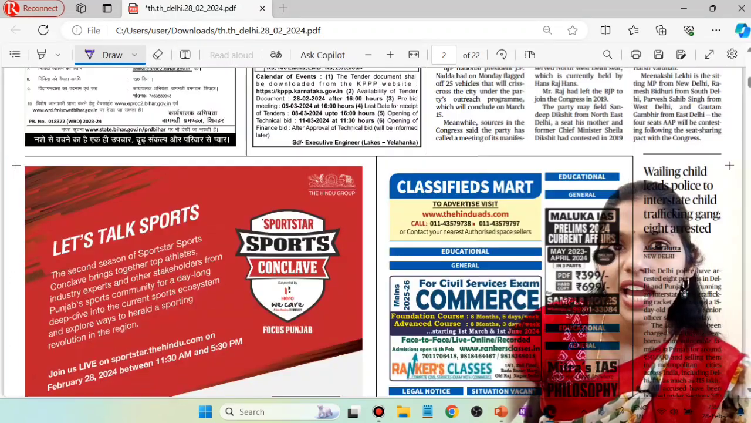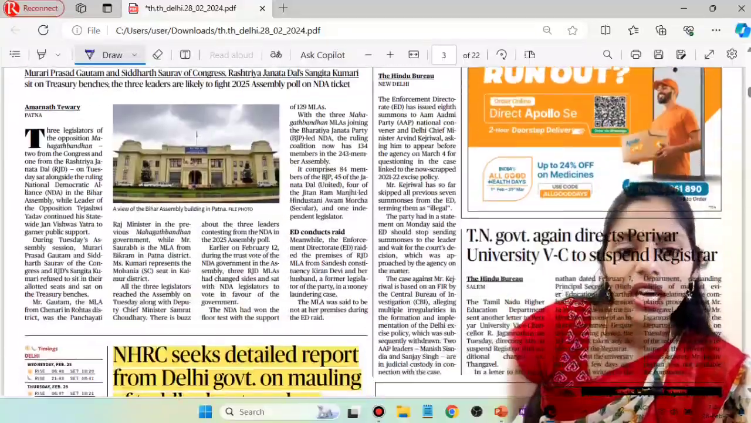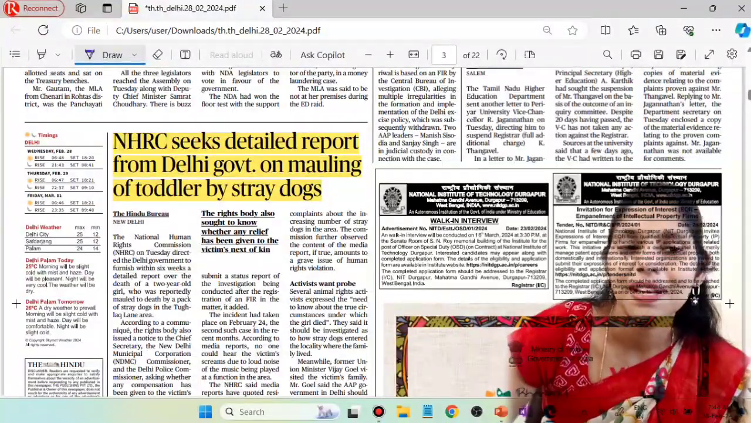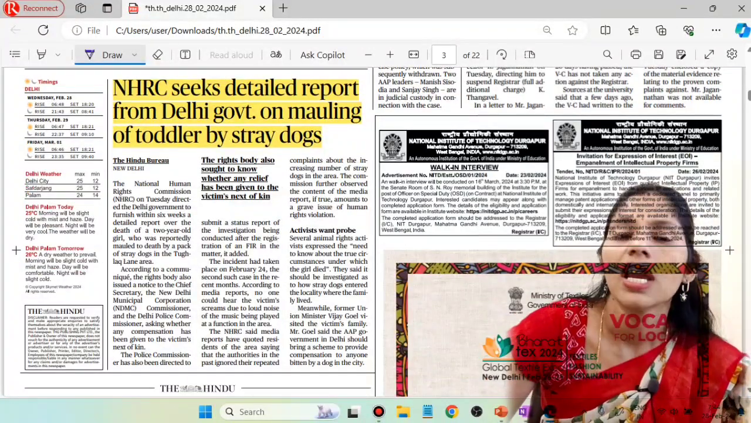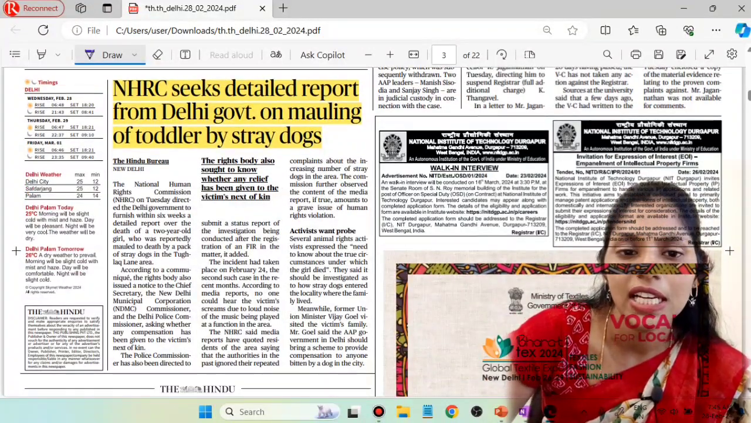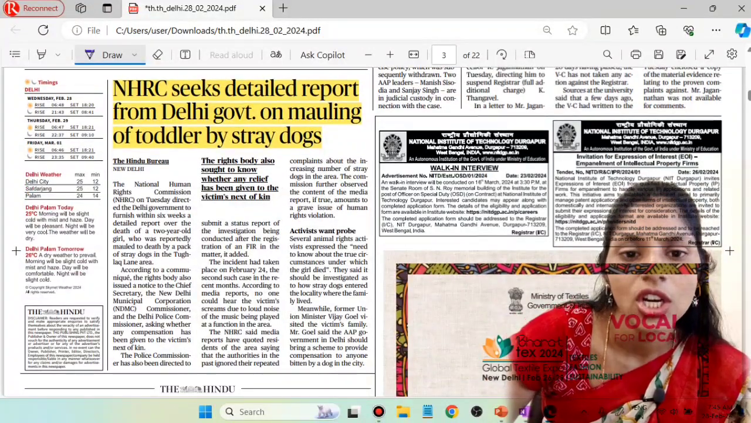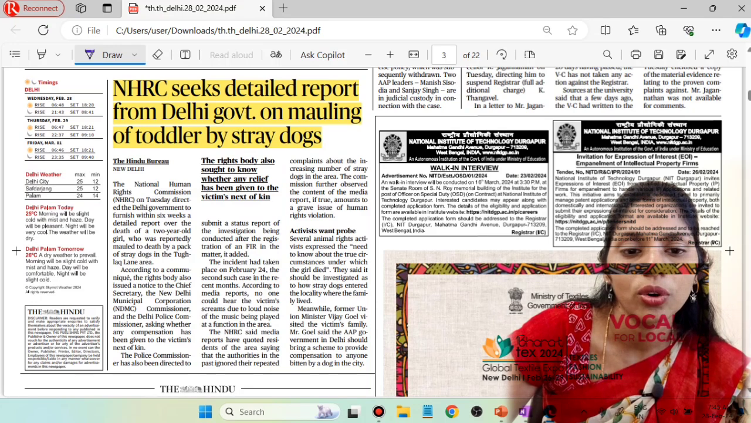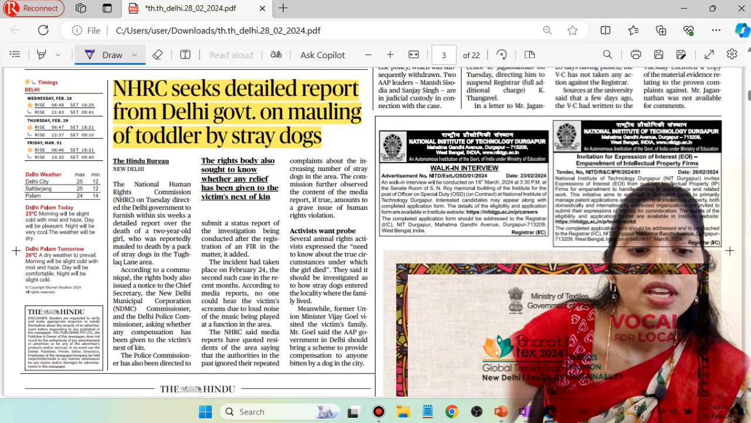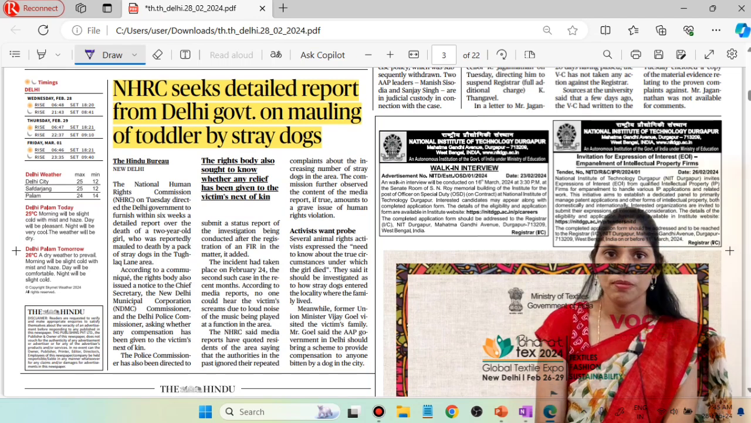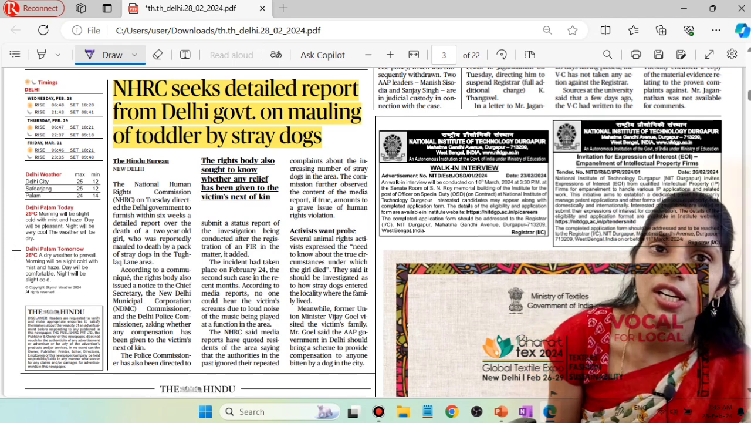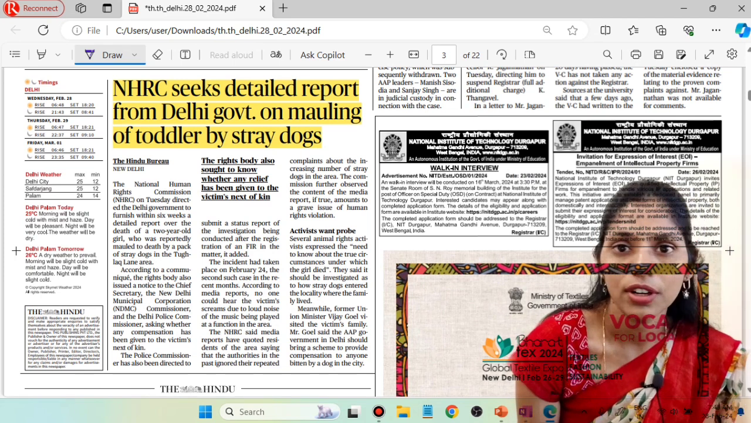In the city page, I found nothing much important. In the states page, that is page number 3 here, you can see one article: NHRC seeks detailed report from Delhi government on mauling of toddler by stray dogs. Stray dogs have become a menace in many areas, especially in urban areas. Yes, they are attacking the children and killing children for their food.